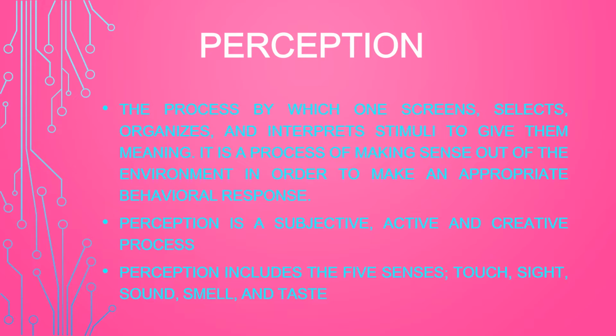Two persons perceive the same thing in different ways. The perception process happens thousands of times a day without us being conscious of it. It includes five senses: touch, sight, sound, smell, and taste.